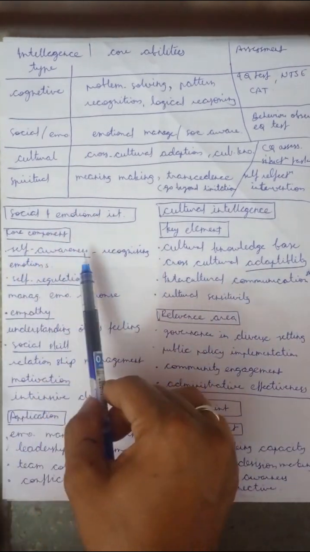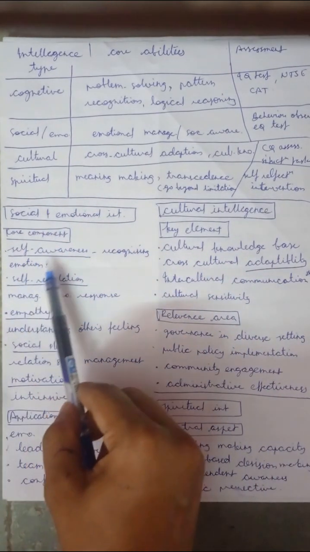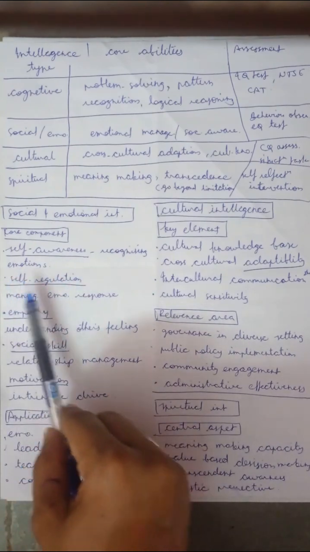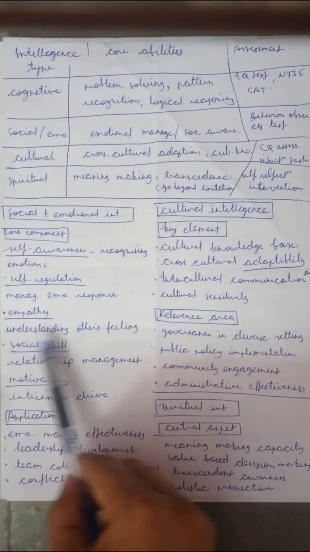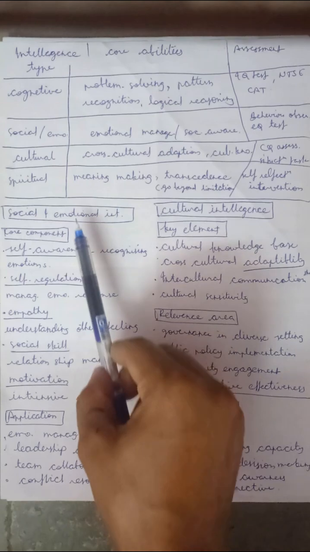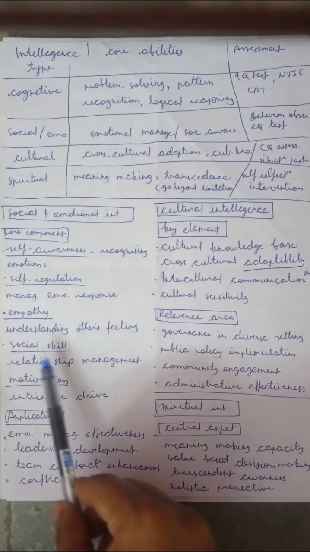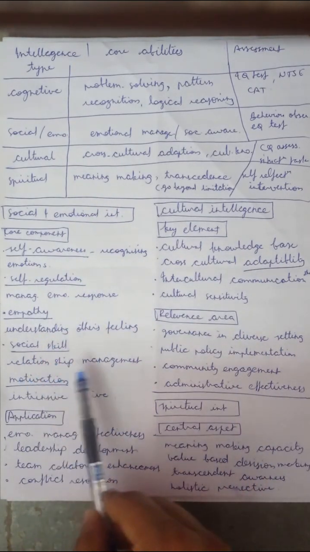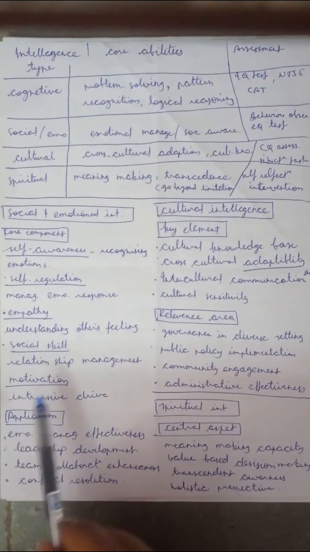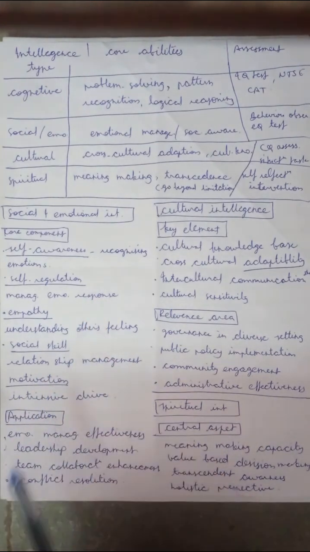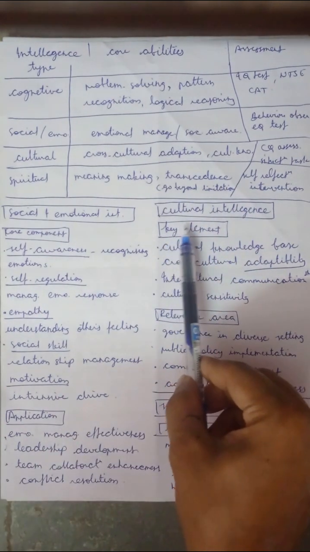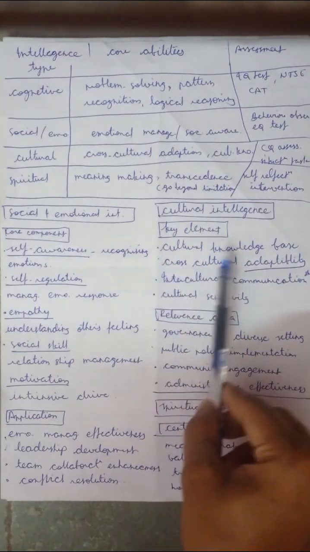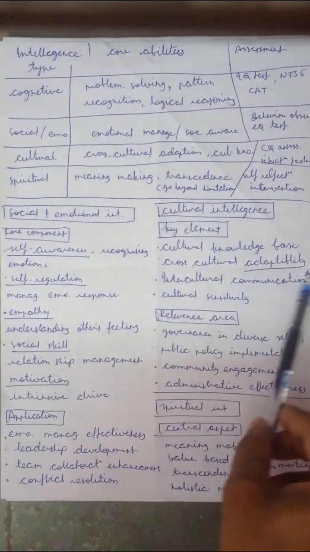So core components are self awareness, which means recognizing one's own emotion. Then self regulation means managing one's own emotion. Then empathy, understanding others' feelings, and this is emotional intelligence. Then social intelligence, the social skill like relationship management, driven by internal motivation, an intrinsic trait. The application: emotional management, effectiveness, leadership development, team collaboration enhancement, and conflict resolution. So social intelligence. Then cultural intelligence. Key elements: cultural knowledge base, cross-cultural adaptability, intercultural communication skill, and